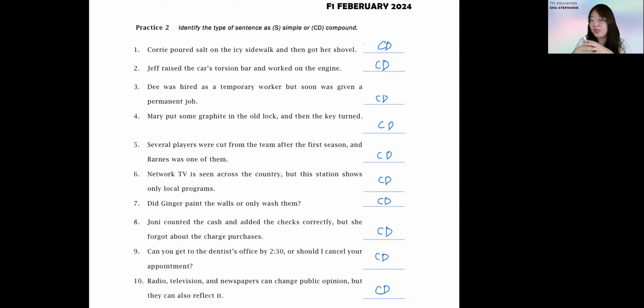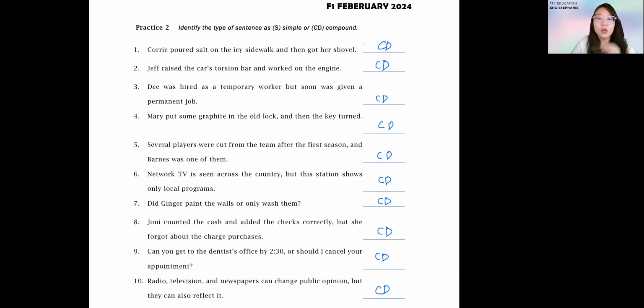It is a lesson to teach you that you should always be confident with yourself, all right? If you find out that it's all compound and you have sufficient evidence to prove it, so be it. Do not change your answer just because you think everything will have a slight difference. Be confident with the knowledge that you have.